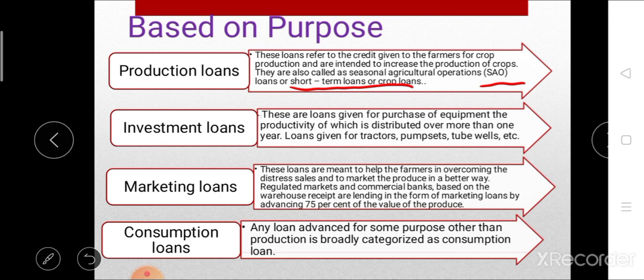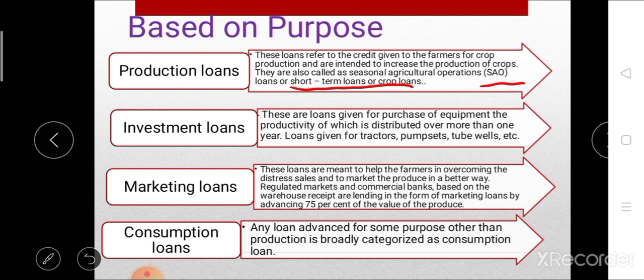Then the next type of loan is consumption loan. These consumption loans are advanced for purposes other than production. These consumption loans are basically unproductive loans because they do not generate any income, and they are used for religious ceremony, marriage, medical expenses, education, etc. For that purpose, these consumption loans are used.